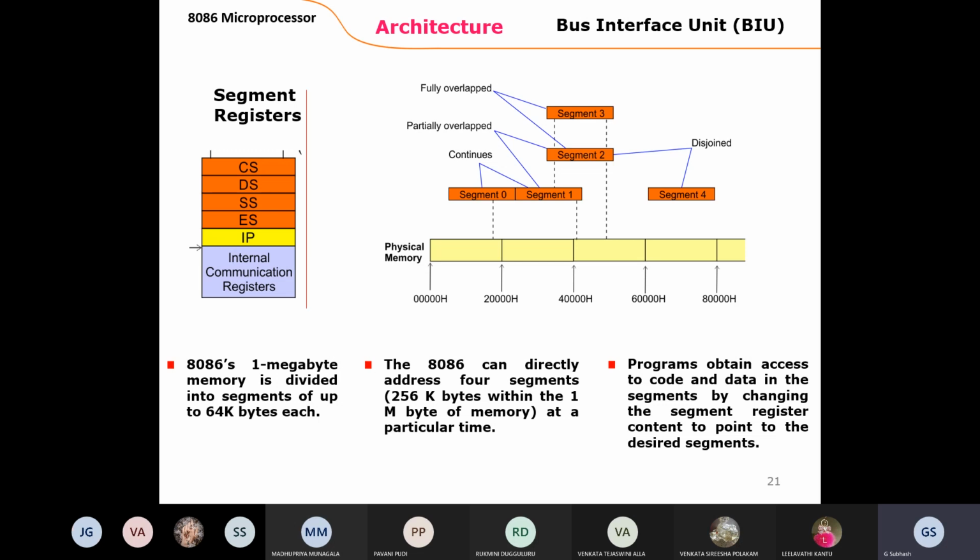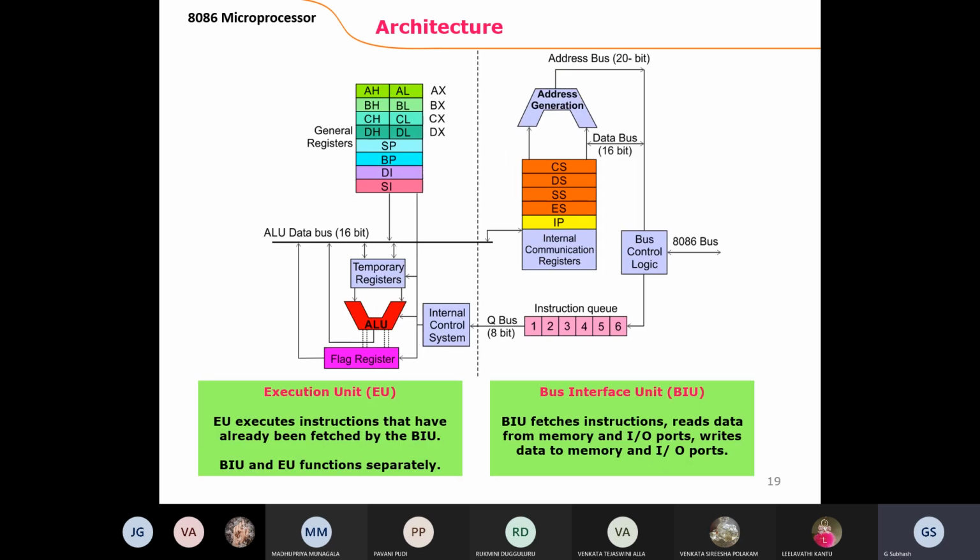You already know the arithmetic operations: addition, subtraction, multiplication, division, ASCII addition, and ASCII subtraction. Logical operations you also know: AND, OR, NOT, XOR, and XNOR. So using a single processor we can execute a number of operations,